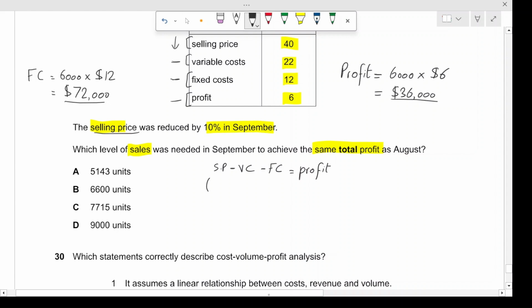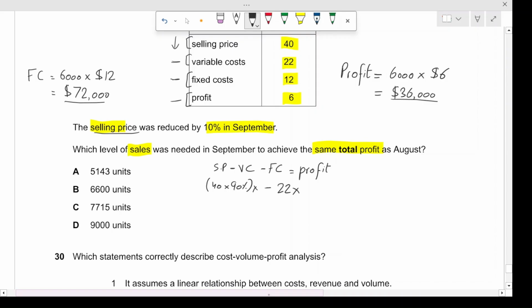Now it has reduced by 10%, meaning that only 90% of that selling price is now available. So $40 multiplied by 90%. And this would be multiplied by X, right? Why? X is the volume in this case. Minus, what is the variable cost? It is also 22. It has no change.